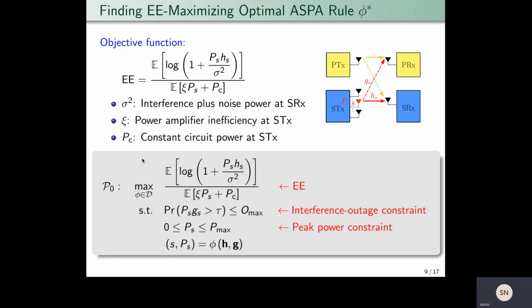So this is our problem P0. We have to maximize energy efficiency over the set of all antenna selection and power adaptation rules D, subject to an interference outage constraint and a peak power constraint. Also, the rule is a function of the channel power gains. Here the peak power constraint arises because of the power amplifier limitations at the secondary transmitter. This constraint says that the transmit power must not exceed some peak power Pmax.